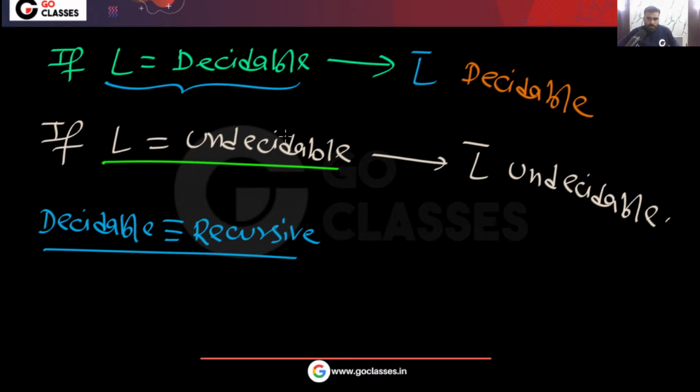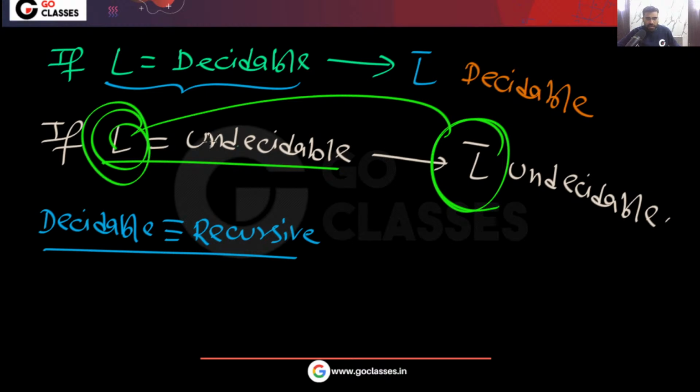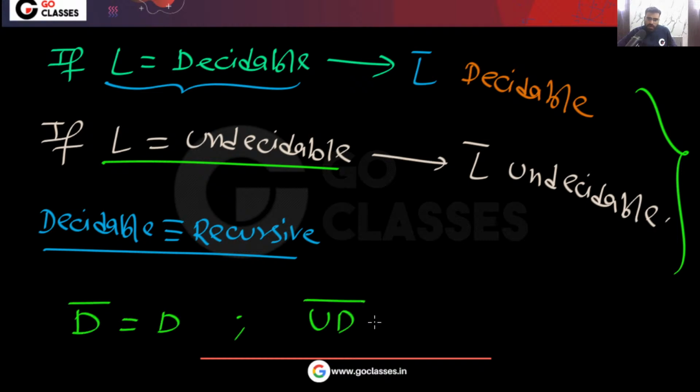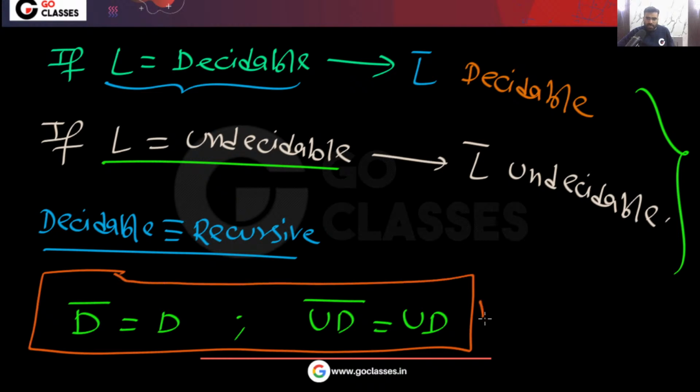Remember this very simple point. If L is undecidable, then L complement cannot be decidable, because if L complement is decidable, then its complement will be decidable, and that is a contradiction. So you can prove using contradiction that if L is undecidable, then L complement also will be undecidable. The simple point: decidable complement will be decidable, and undecidable complement will be undecidable.